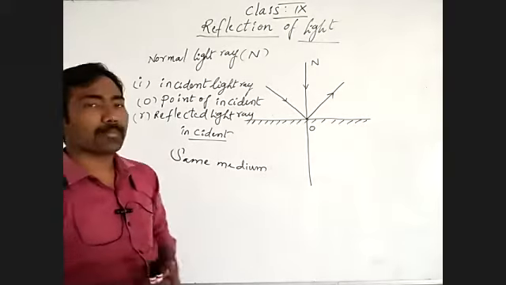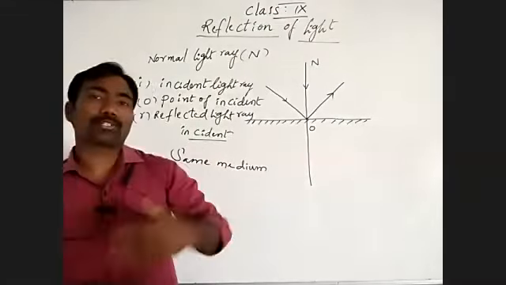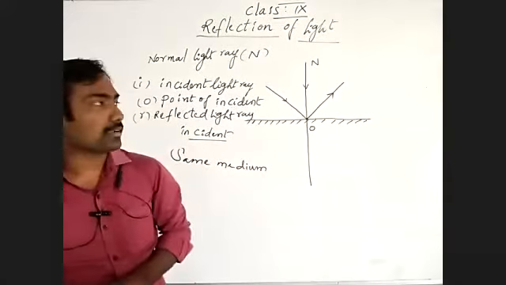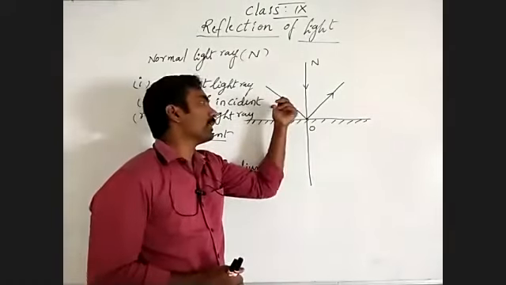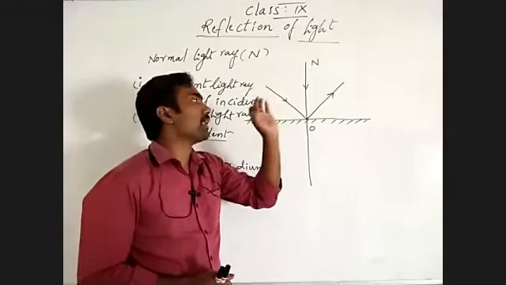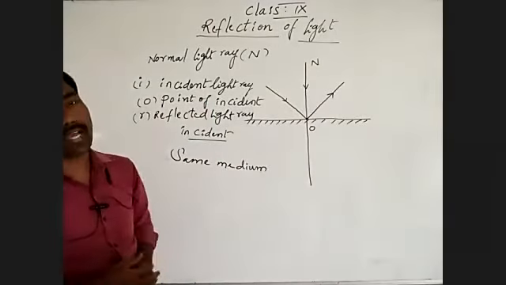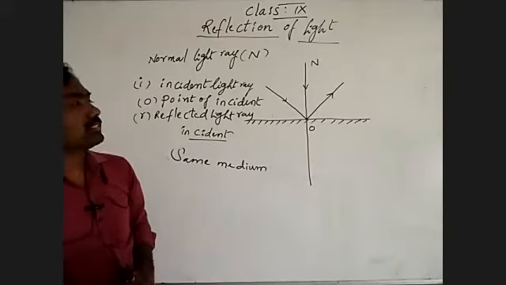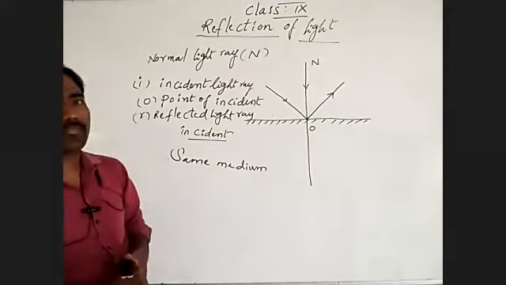So a medium is like a mediator to transfer information from one place to another. Like a light ray incident from one medium, the reflected light ray will also travel in the same medium, but in the opposite direction. That is the general information about reflection of light.